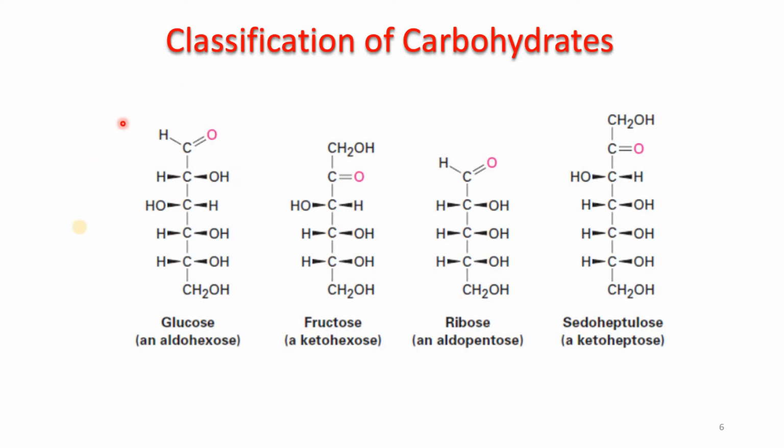The first structure is glucose, an aldohexose, meaning it has an aldehyde group, 6 carbons and it is a sugar. Then fructose, a ketohexose, meaning it has a ketonic group and 6 carbon atoms. Ribose has an aldehyde group and 5 carbon atoms. Pseudoheptulose is a ketoheptulose, meaning it has a ketonic group and 7 carbon atoms.